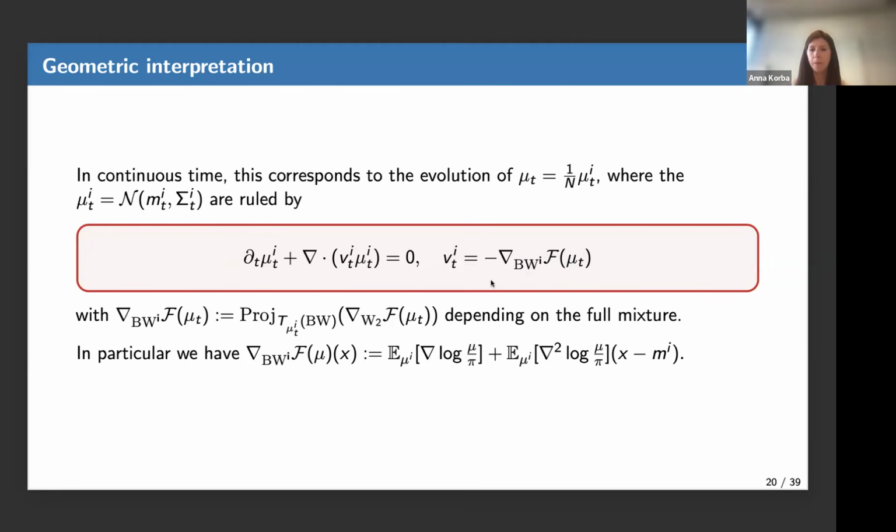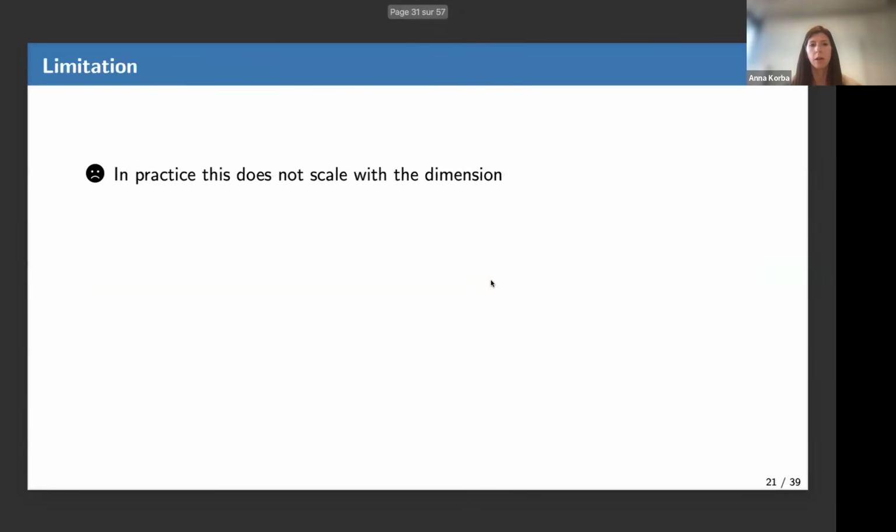Okay. All right. So the problem with this algorithm introduced by Marc and his co-authors is that we are optimizing a mixture of Gaussians in dimension d. So I have n components living in dimension d, with mean vectors in R^d and covariance matrices of size d times d. So in practice, because of the covariance matrices, this does not scale with the dimension.